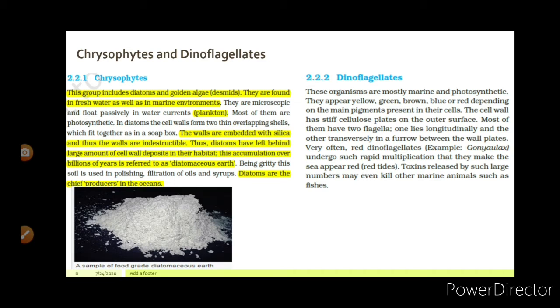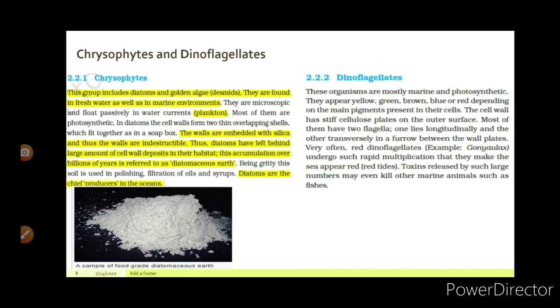In diatoms, see, diatoms are a subcategory of chrysophytes. The cell walls form two thin overlapping shells which fit together as in a soap box. The walls are embedded with silica and thus the walls are indestructible. See, the silica is inorganic, so walls are indestructible. Thus diatoms have left behind a large amount of cell wall deposits in their habitat. This accumulation over billions of years is referred to as diatomaceous earth.